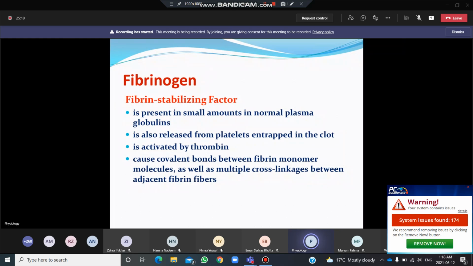So the platelets which are entrapped in the clot also release the fibrin stabilizing factor, and this fibrin stabilizing factor at first is inactive, but when the thrombin is formed, some of the thrombin causes the activation of fibrin stabilizing factor, and then it causes the strength of the bonds to increase in the